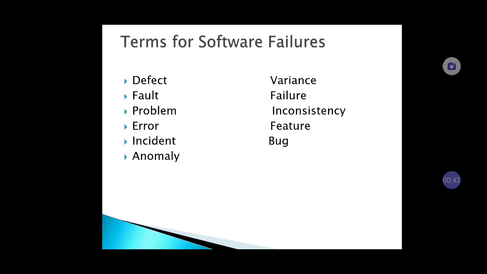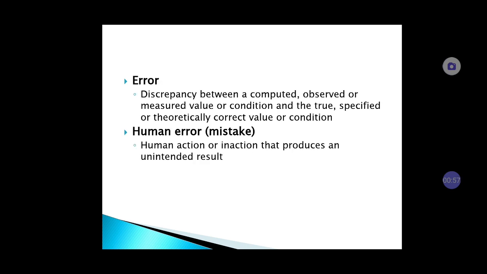There are various terminologies of software failures: defect, fault, problem, error, incident, anomaly, variance, failure, inconsistency, feature, bug. We'll see what an error is. Error is nothing but a discrepancy between a computed, observed, or measured value or condition and the true, specified, or theoretically correct value or condition. So we compare with the theoretical value and find the difference, called an error.